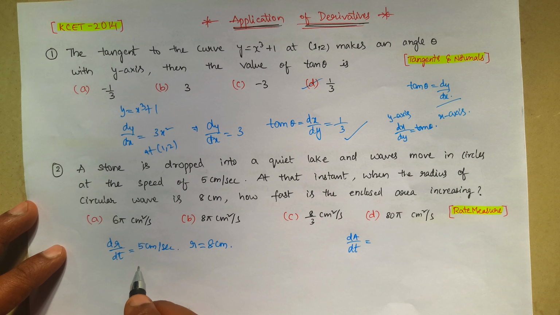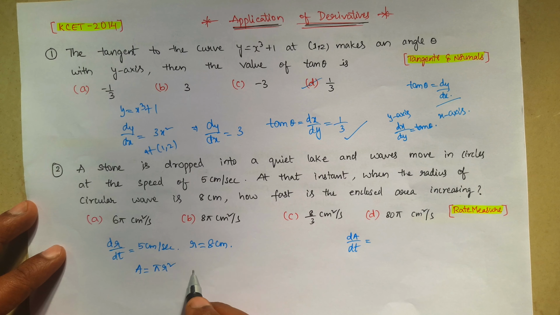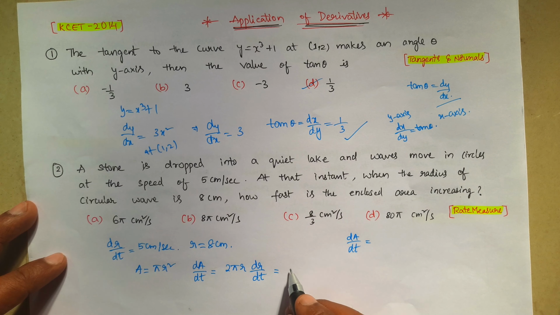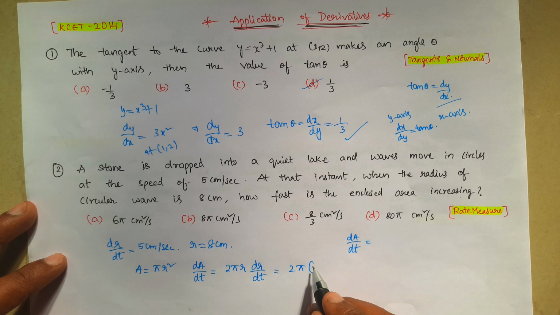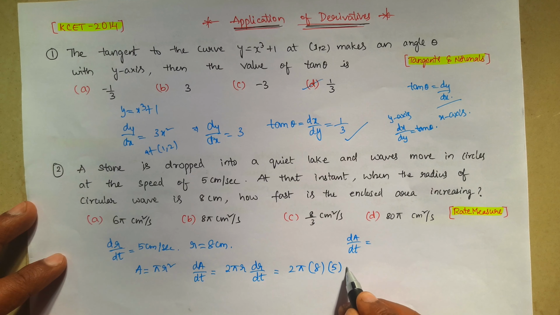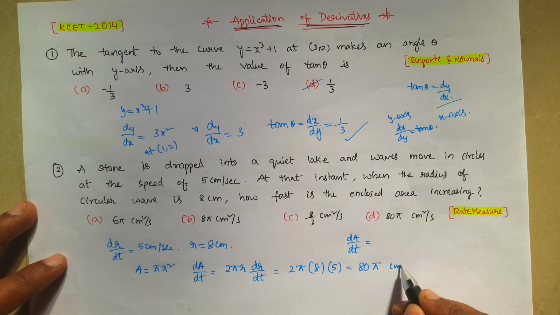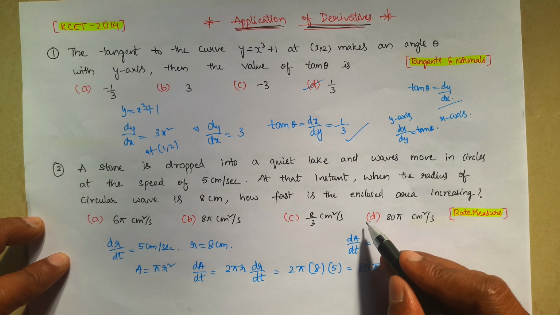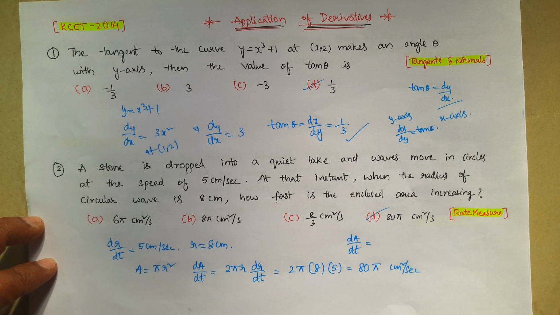As we know that it will form a circle, so area is equal to pi r squared. If we differentiate this, we get dA by dt is equal to 2 pi r into dr by dt. Now we substitute all the values: 2 pi into the r value given, 8 centimeters, and dr by dt given, 5 centimeters per second. That is 5 8s are 40, 2 40s are 80 pi centimeter square per second. So this is regarding question number 2, which gives the answer 80 pi centimeter square per second.